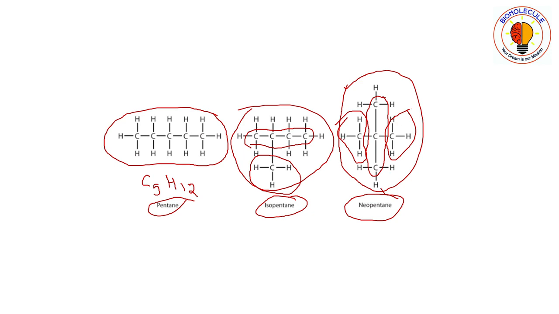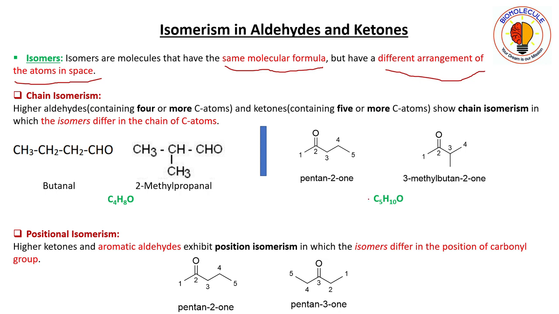Now moving back to isomerism in aldehydes and ketones. First we will learn about chain isomerism.